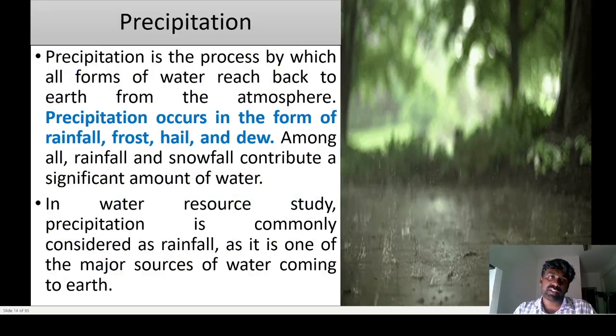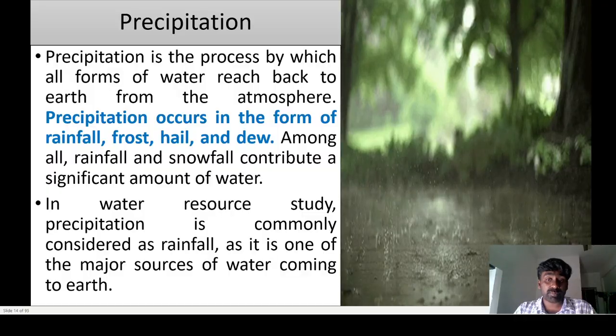The other one is precipitation. Precipitation is a process by which all forms of water reach back to the earth surface from the atmosphere.